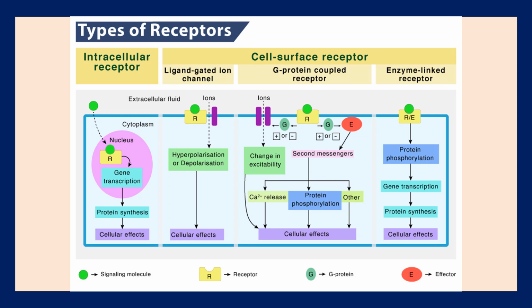And the third type of cell surface receptor is the enzyme linked receptor. Here the ligand binds with the receptor, which is actually an enzyme. Mainly, in all the cellular reactions where enzymes are included, this type of reaction can be seen. It's common. After binding with the ligand, the receptor gets activated and protein phosphorylation occurs, which affects the gene transcription, and then there will be changes in protein synthesis, and we will see the cellular response.